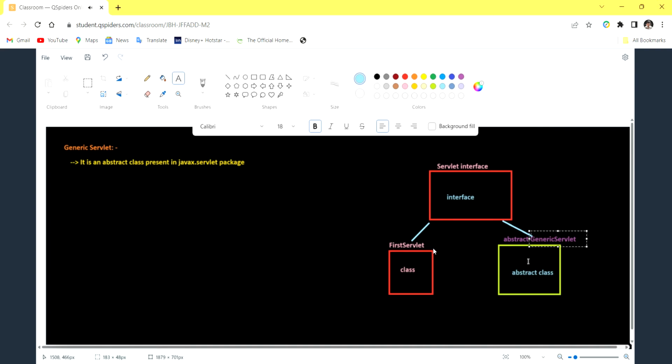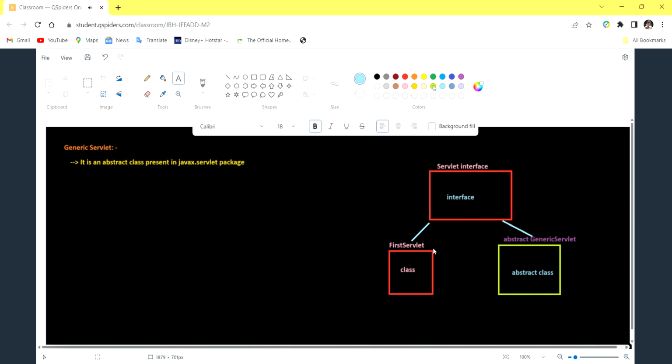Means it can contain both abstract methods as well as concrete methods. So when an abstract class extends or implements an interface, it is not necessary that all the methods should be implemented there. It is not mandatory, right? Now, here all the five methods are there, and four methods are implemented.